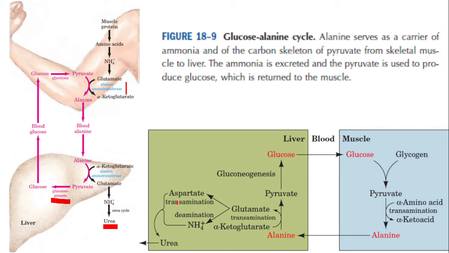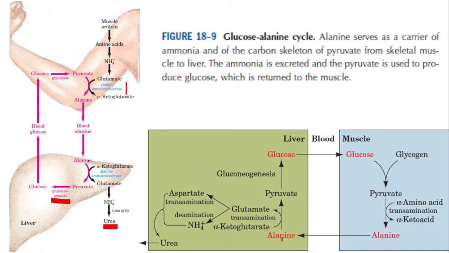The same reactions are shown here. It's very simple. Pyruvate is produced from glucose, glycogen, etc. This pyruvate is a keto acid, and it combines with an amino acid to produce the corresponding amino acid. That's what you found here in the case of glutamate and alpha ketoglutarate. This new amino acid is transported from the muscle through the blood to the liver.